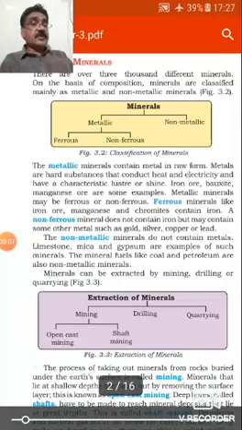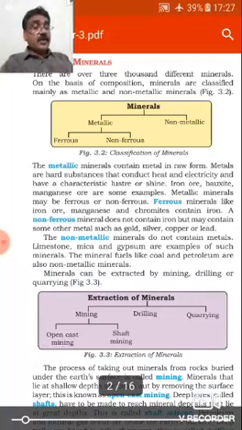Types of minerals. There are over 3000 different minerals on the basis of composition. Minerals are classified mainly as metallic and non-metallic minerals. See figure 3.2, classification of minerals: metallic, with ferrous and non-ferrous, and non-metallic minerals.